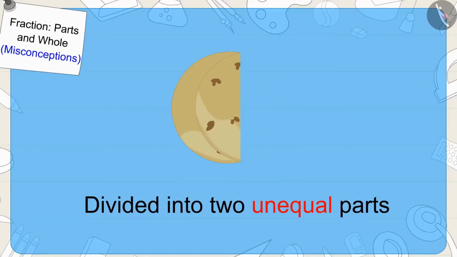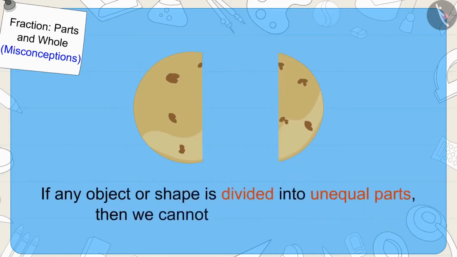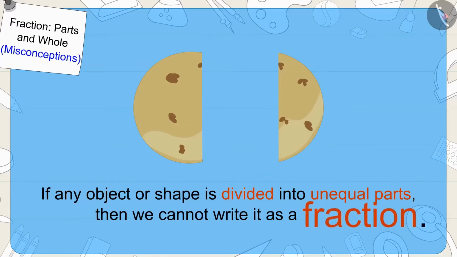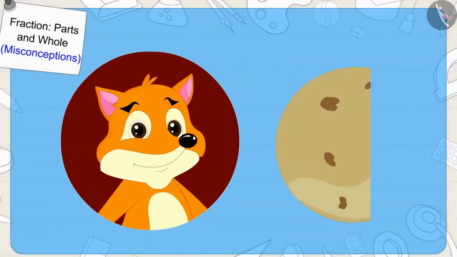The fox did not divide the chapati into two equal parts. So, the portion that Babban got was not half of the chapati. Children, if any object or shape is divided into unequal parts, then we cannot write it as a fraction. Fractions are made only from equal parts. The fox cleverly ate the larger piece of chapati.